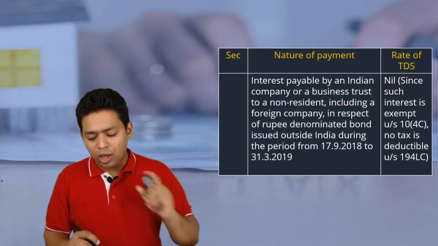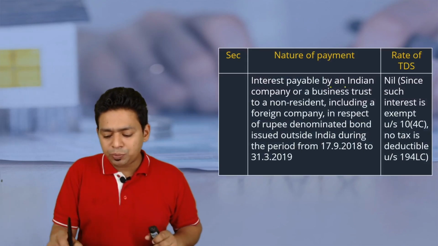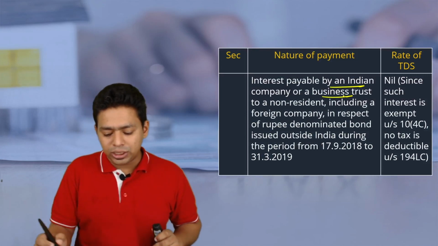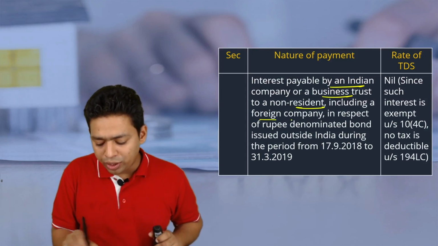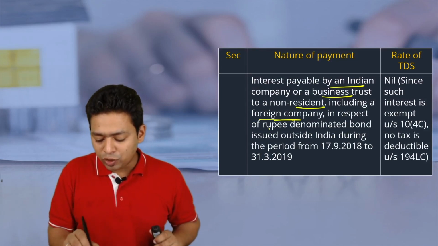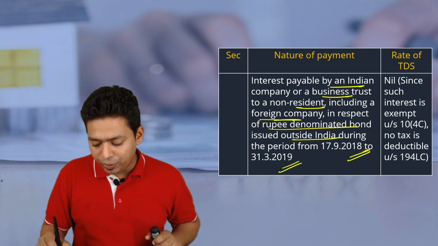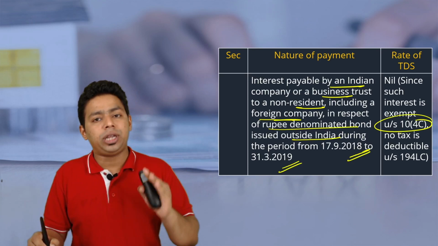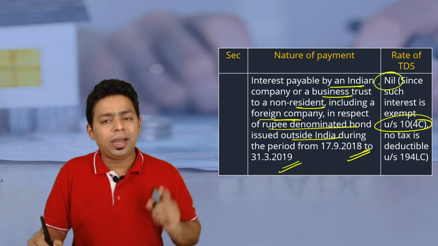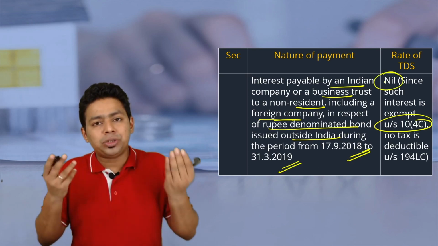Okay. So these are the TDS rates that we have discussed, my dear friends. Major provisions of special rate of tax are done. Now what you need to understand: interest payable by the Indian company or a business trust to a non-resident including foreign company in respect of rupee denominated bond issued outside India during this particular period, which was covered under 10(4)(c), should not be liable for any TDS because it was exempted.